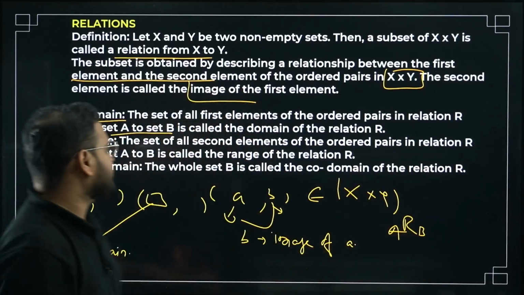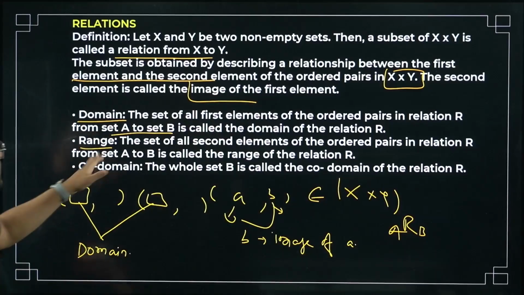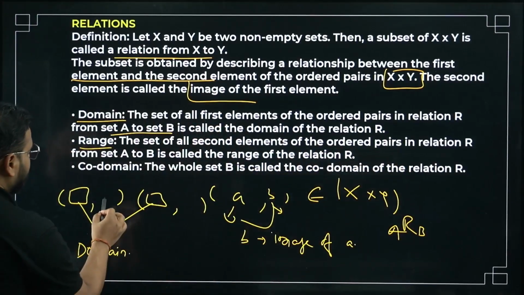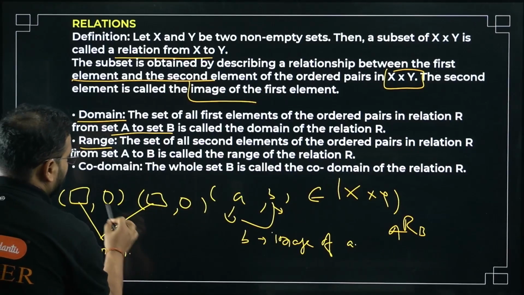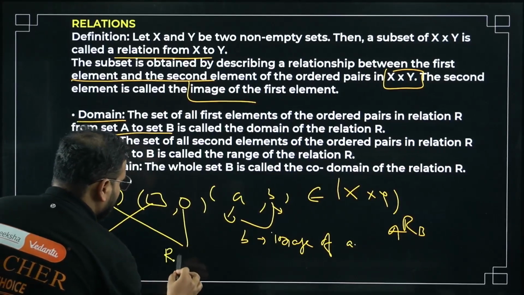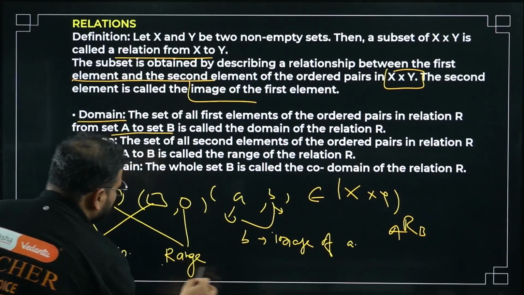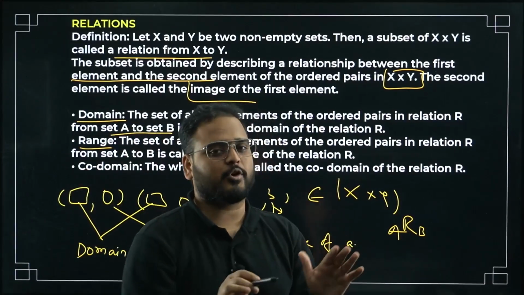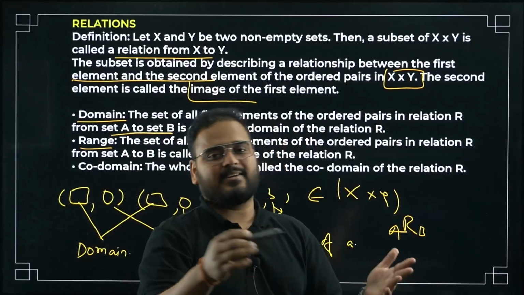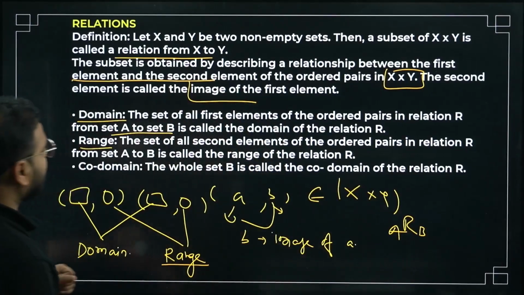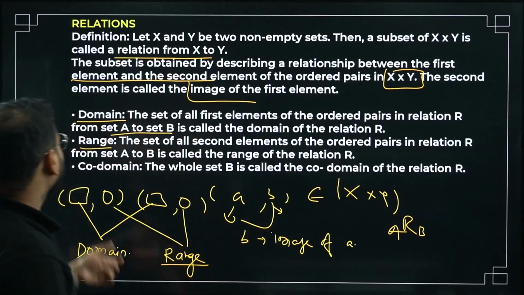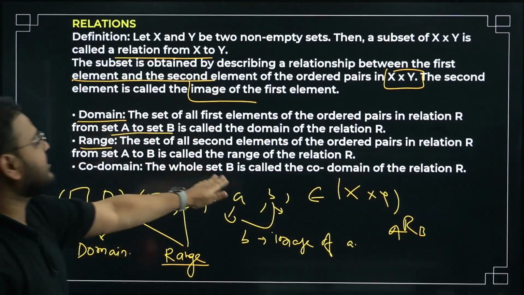Okay. The range: the set of all second elements of the ordered pairs, this part over here, is called the range. Yes sir, it's definition based only. What can I do about it? The chapter is like that. We'll complete it in one shot, don't worry, I'll not delay it. So, the set of all second elements of the ordered pairs in the relation R from set A to B is called the range of the relation R.